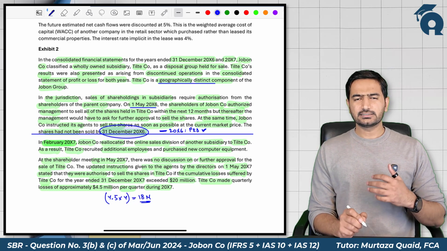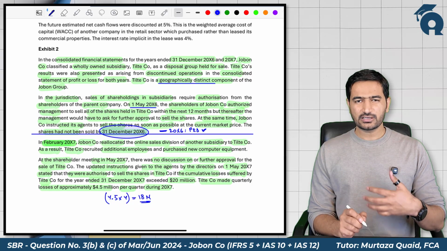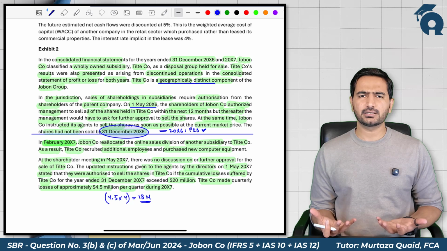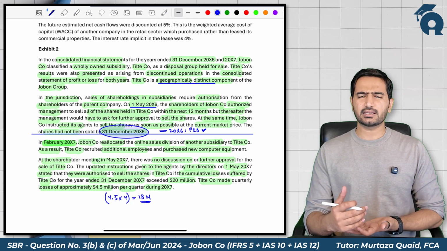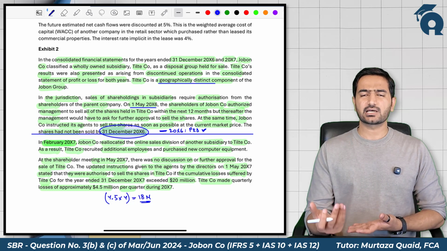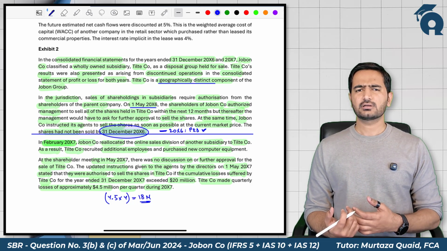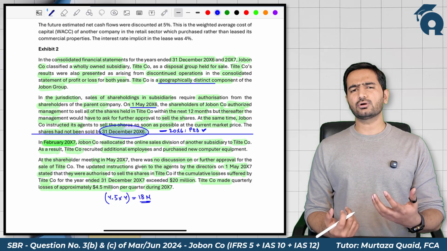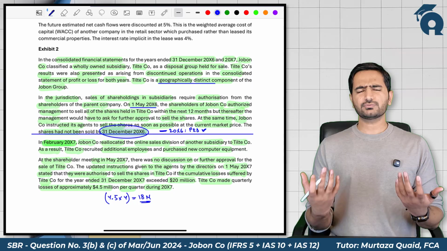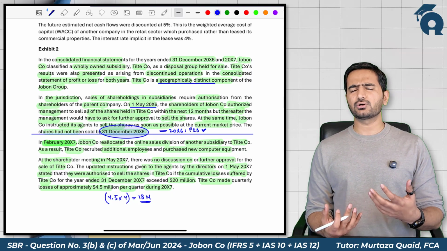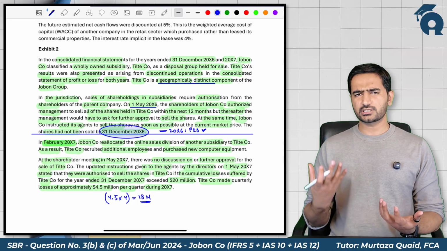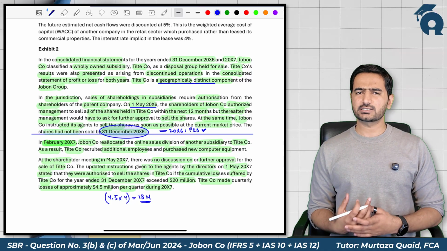Now what does IFRS 5 say in this regard? IFRS 5 says that practically yes, this can happen, that once you classify an asset or disposal group as held for sale, meaning the sale is highly probable within the next 12 months, that sale might not actually materialize because of circumstances beyond the company's control, that were not initially forecasted when we were classifying the asset.